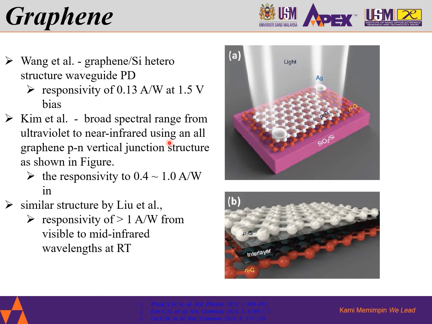Kim and his team further improved the responsivity up to 0.4 to 1.0 amperes per watt in a broad spectral range from ultraviolet to near infrared, using an all-graphene PN junction, a vertical junction such as this. A similar structure was also demonstrated by Liu and his team, showing a responsivity of larger than 1 ampere per watt from visible to mid-infrared wavelengths at room temperature.